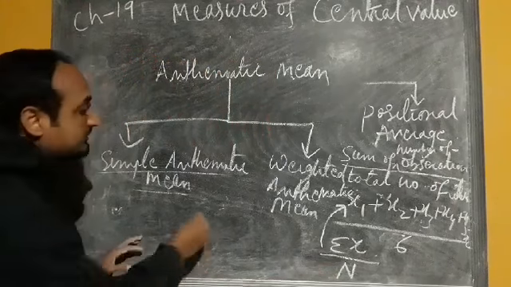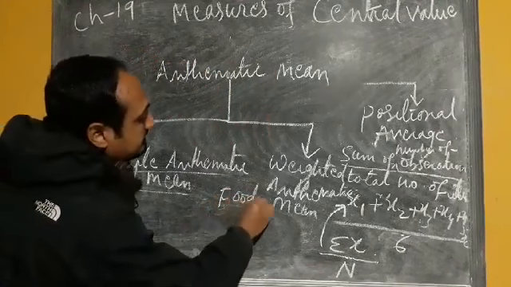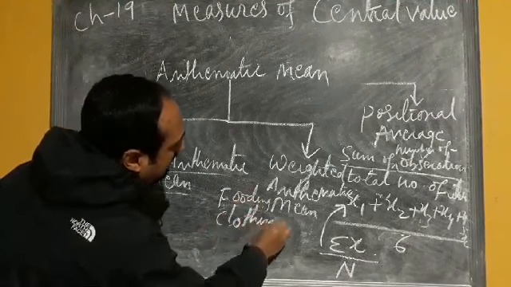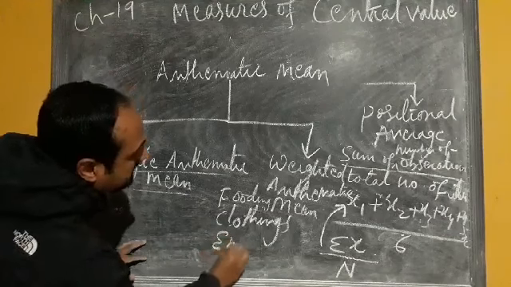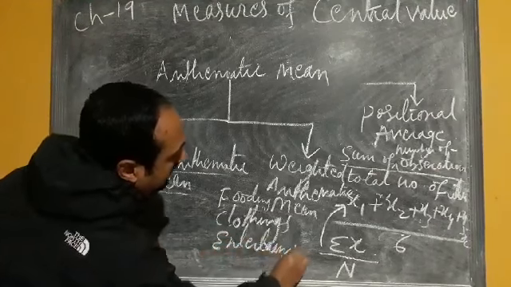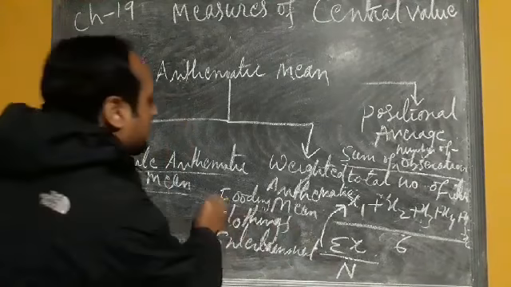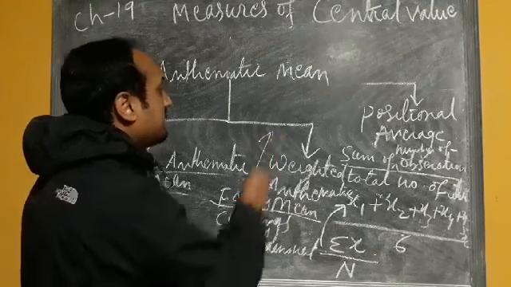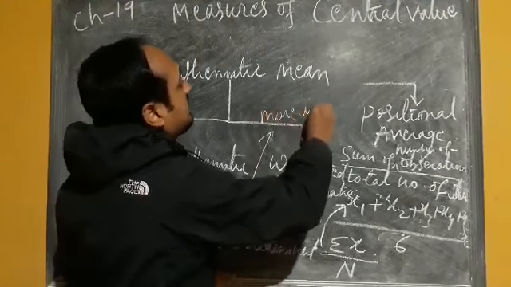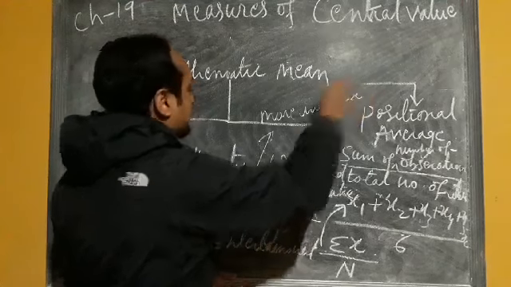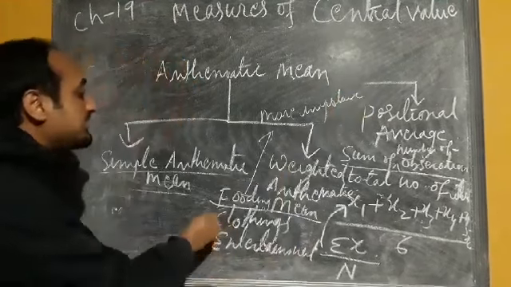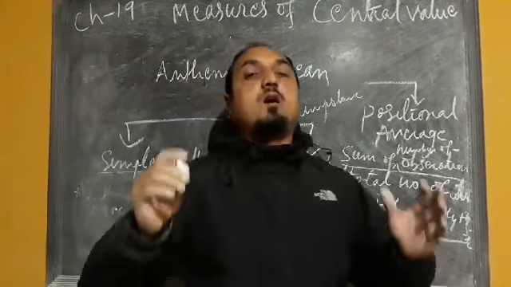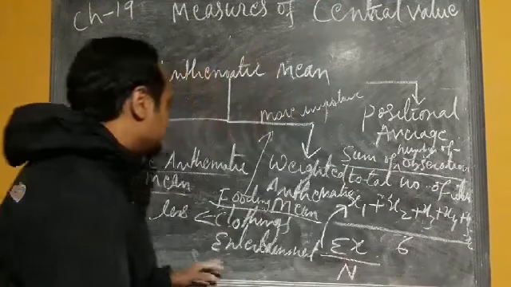I'll give you one more example. Suppose we have considered fooding, clothing, and entertainment. Now, this household may give more importance to fooding, less importance to clothing, and very less to entertainment.